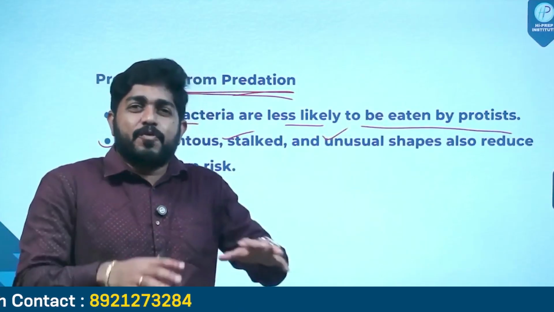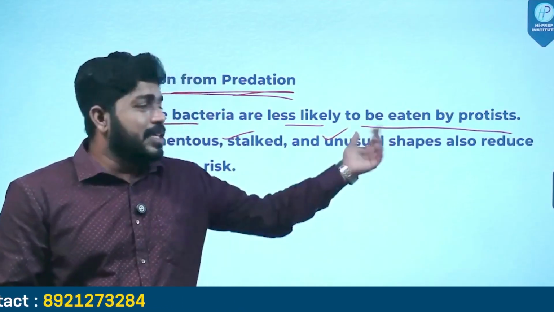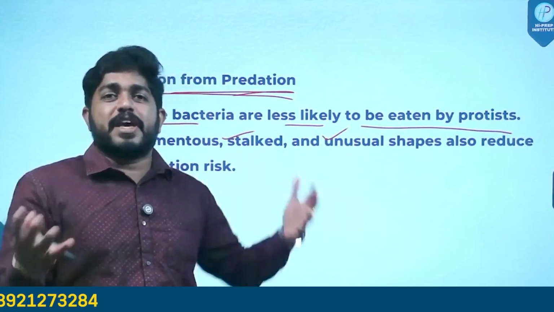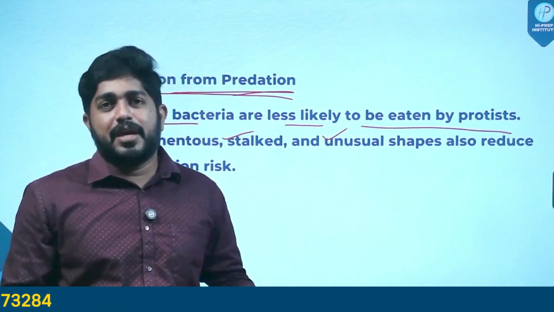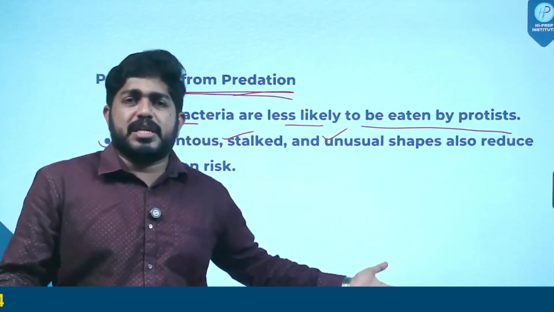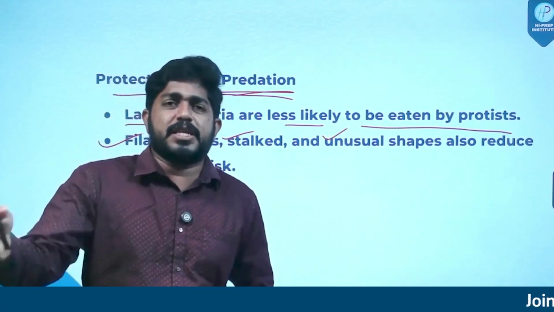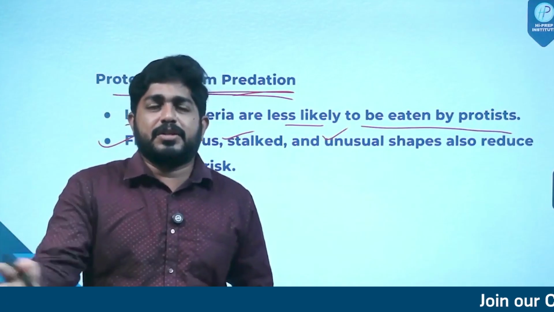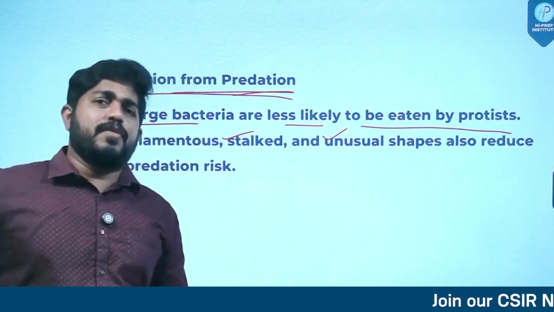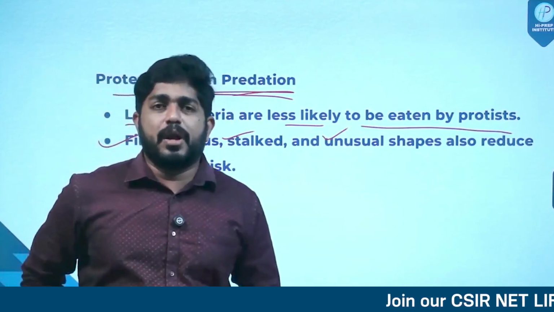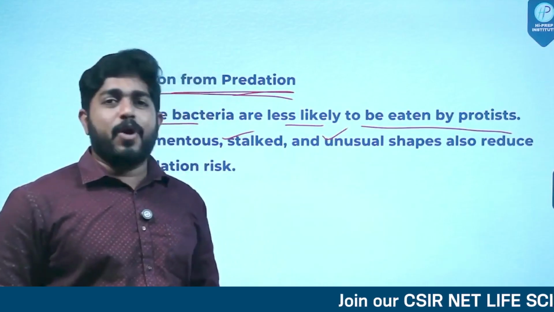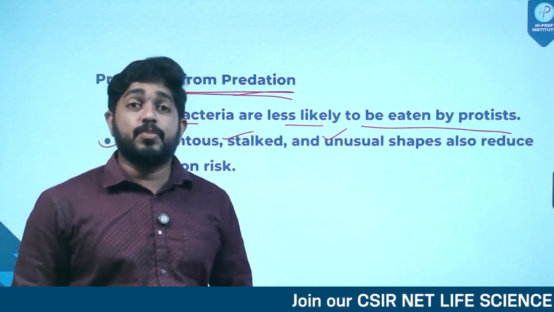They won't perceive this larger bacterium as a normal bacterium. The protist will come and see, oh, this is a different type of structure. I don't think this is a typical bacterium, so I will go after our usual bacteria. So that is how they avoid predators like protists.